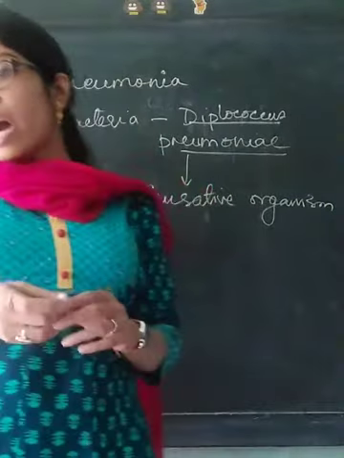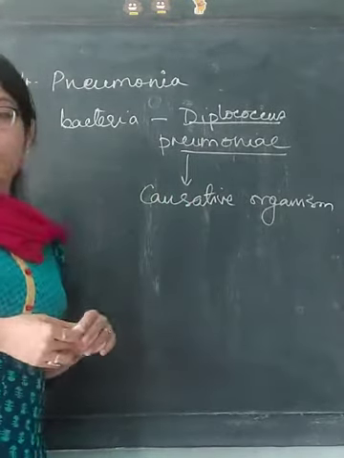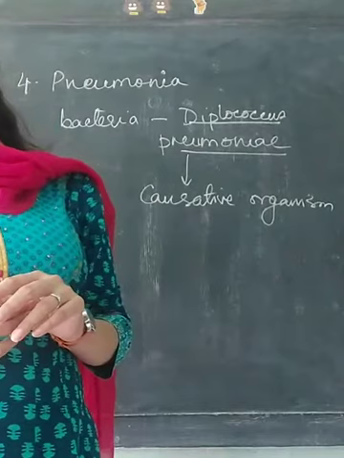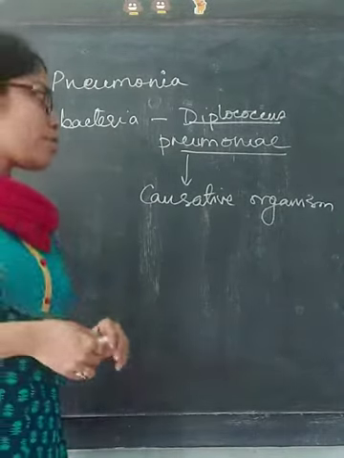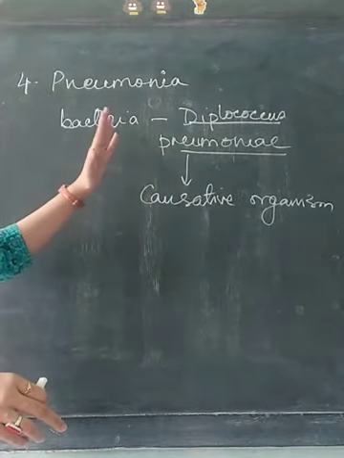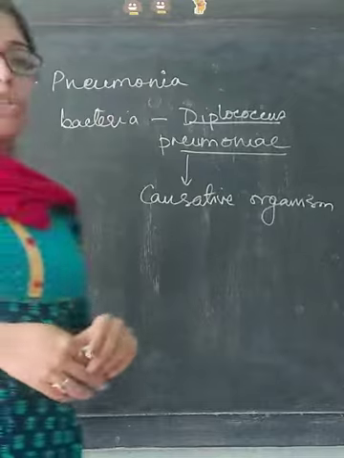Now there are other bacteria as well, other than Diplococcus pneumoniae, known as Mycoplasma pneumoniae, Chlamydia pneumoniae, etc., which also cause this disease. But the most common bacteria of pneumonia is Diplococcus pneumoniae.